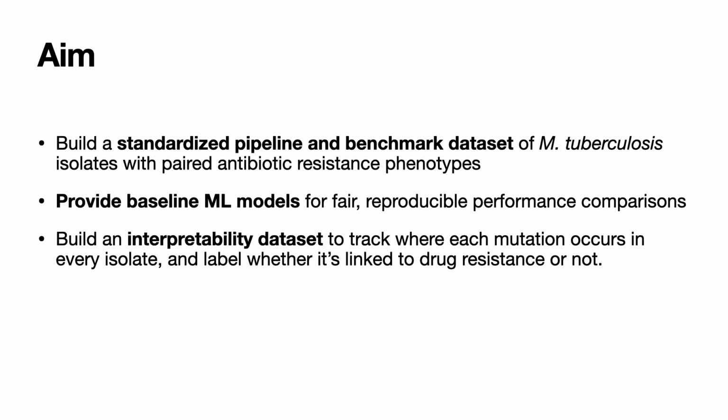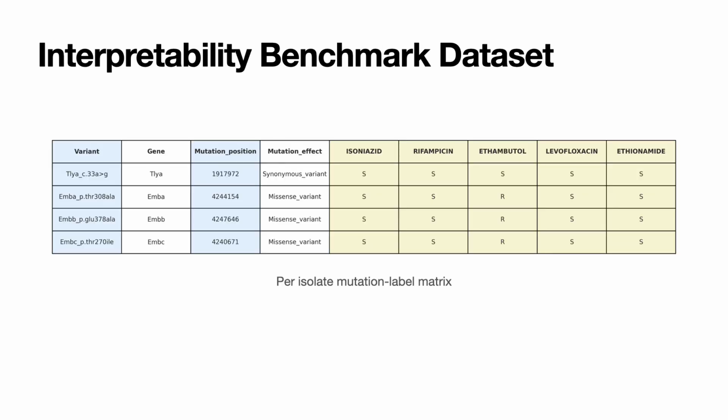The third one was that we also tried to build an interpretability dataset, which essentially acts as a ground truth table that lists not just whether an incoming isolate is resistant or sensitive to a drug, but also which particular mutations in that strain can be responsible for resistance to a drug. This is important because we also want our models to identify the most important mutations that actually cause resistance and not just be good at predicting whether a strain is resistant or not. And this is extremely important in biology.